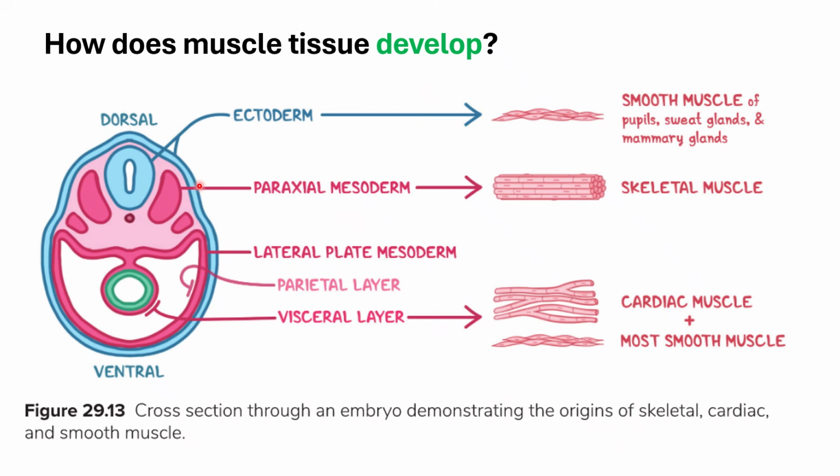Those specific subparts of the somites divide because they will eventually give different adult fates. Here you can see that the lateral plate mesoderm has different names, and the different layers form into different types of muscle tissue.